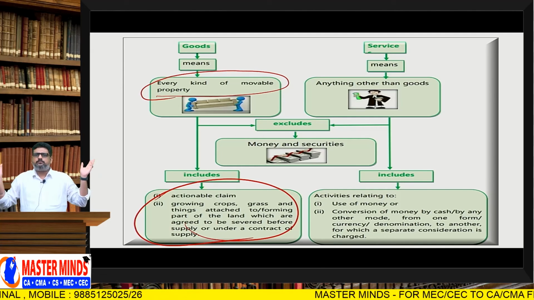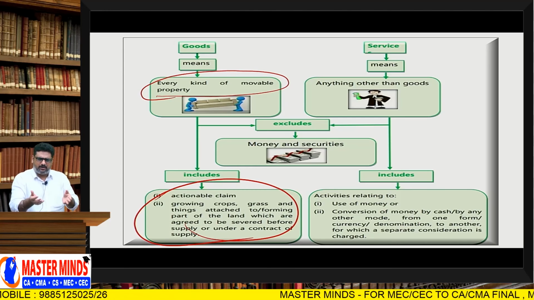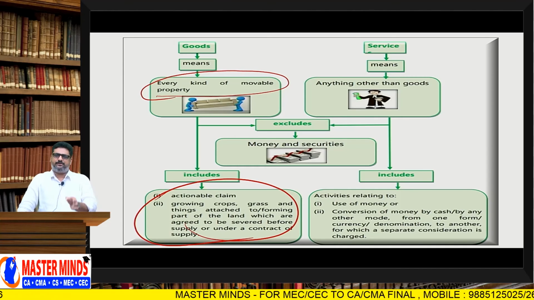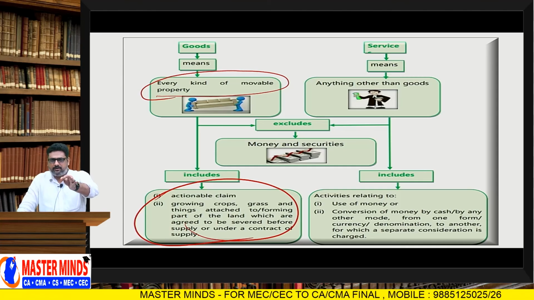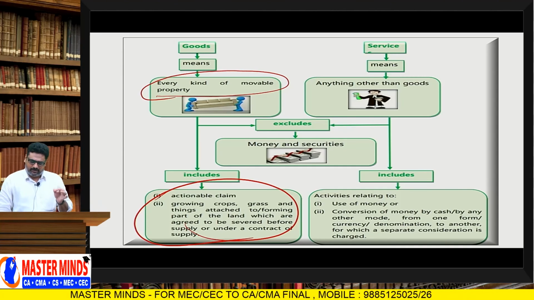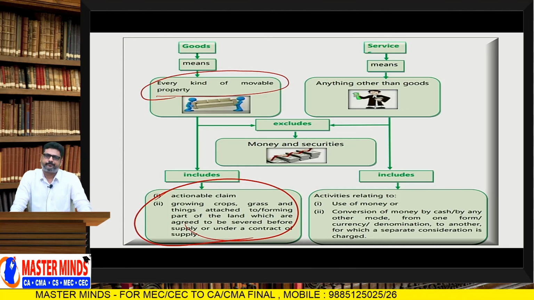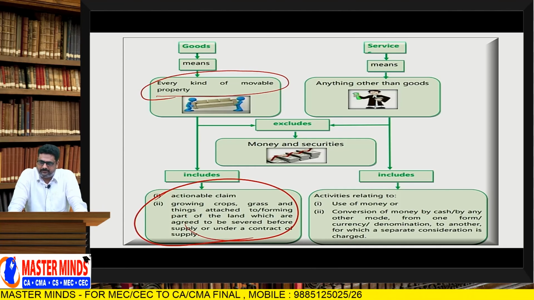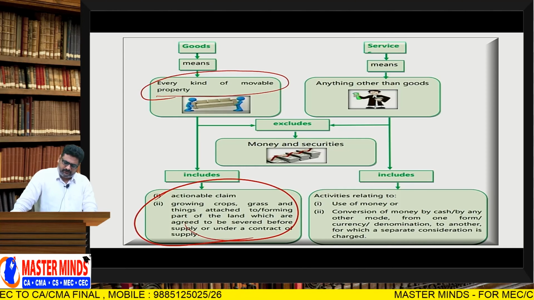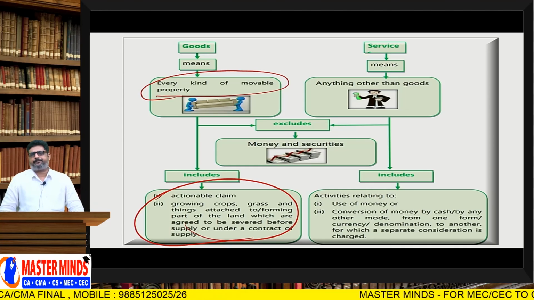Answer is no. Sir, just now you said that all these are goods. Yes, still I am saying that these are goods. Okay, the logic is here. These items are goods, but GST is not payable because agriculture is exempt from GST. Therefore, there is no need to pay GST on these items. Understood? So, goods means every kind of movable property.